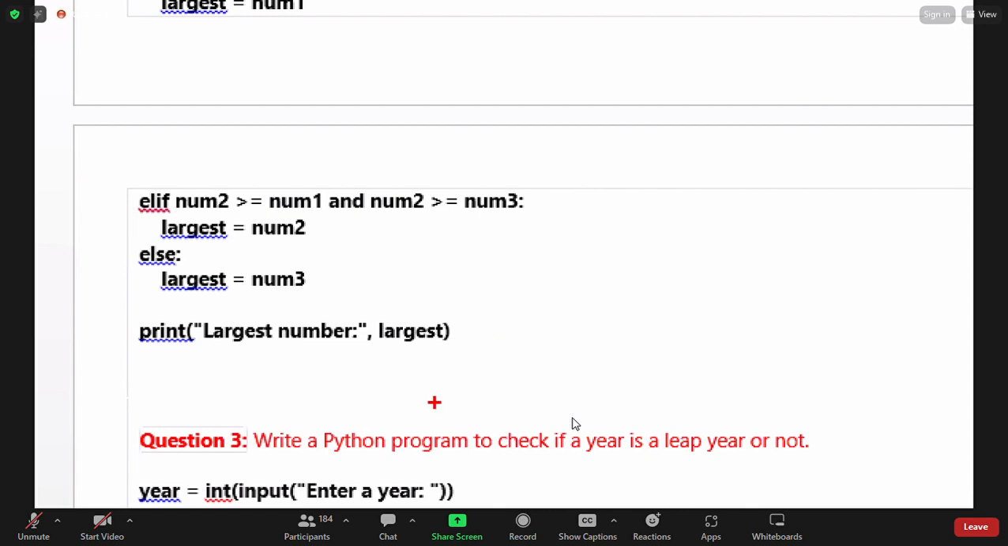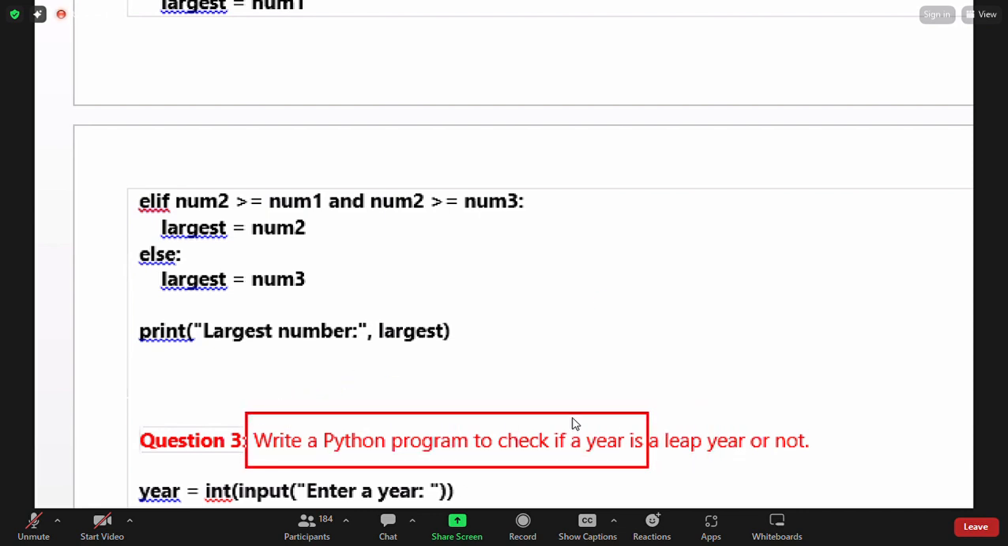From the user, we ask to enter a year. The user entered one year, and how do we find whether that year is a leap year or not? Okay, so there are a lot of programs, guys. By seeing this code you will understand how to write for loops, while loops, and conditions. Each program has small differences, so you can understand.